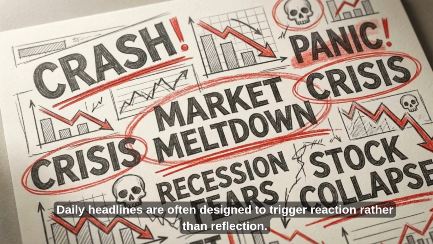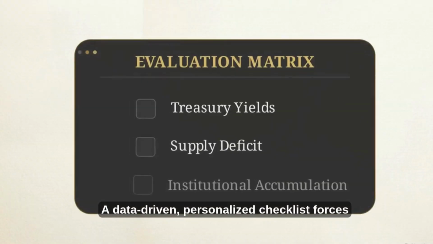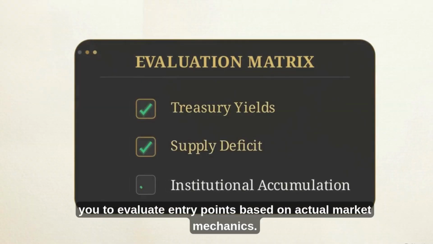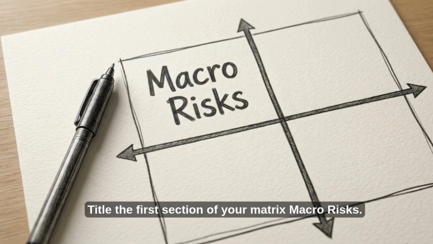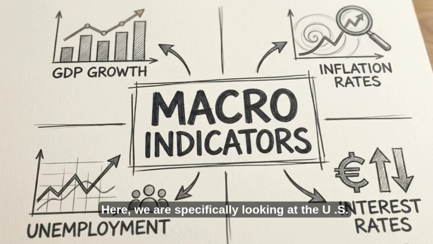Daily headlines are often designed to trigger reaction rather than reflection. A data-driven, personalized checklist forces you to evaluate entry points based on actual market mechanics. Title the first section of your matrix Macro Risks. Here, we are specifically looking at the US dollar index, the DXY, and Treasury yields.